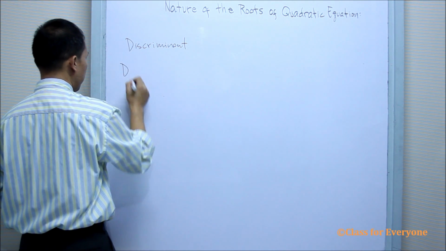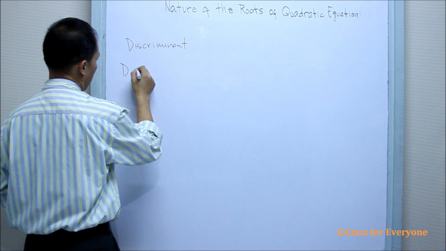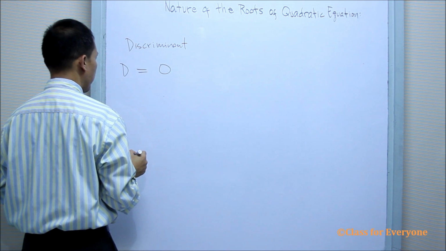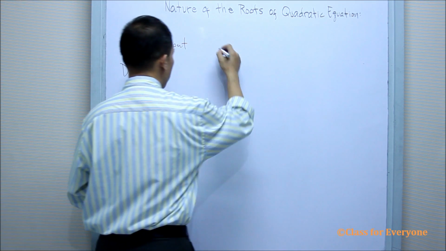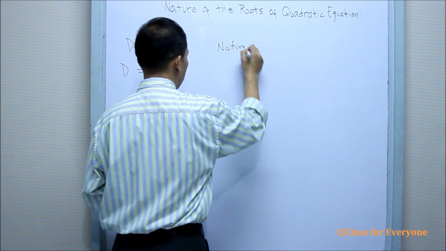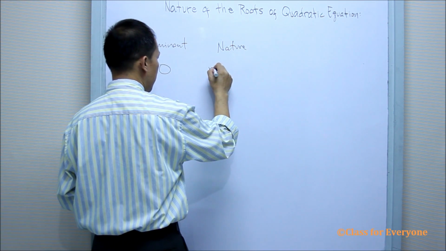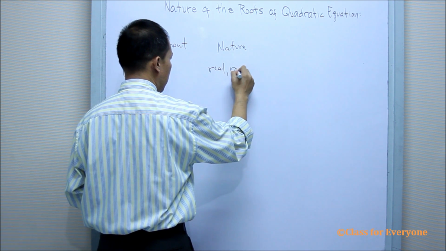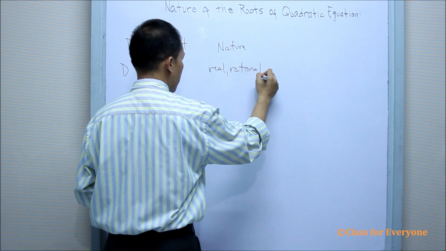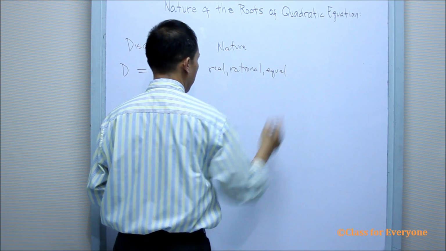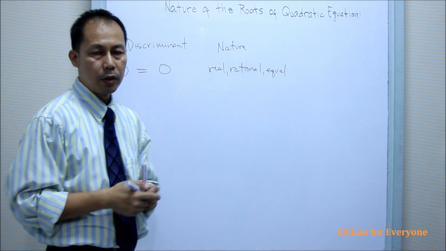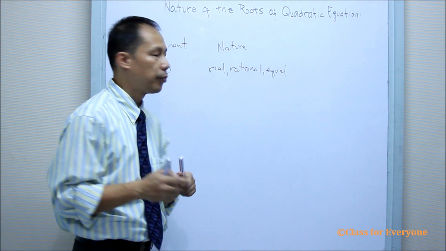If the discriminant is equal to 0, then the nature of the roots will be real, rational, and equal, which means to say that the roots are the same.